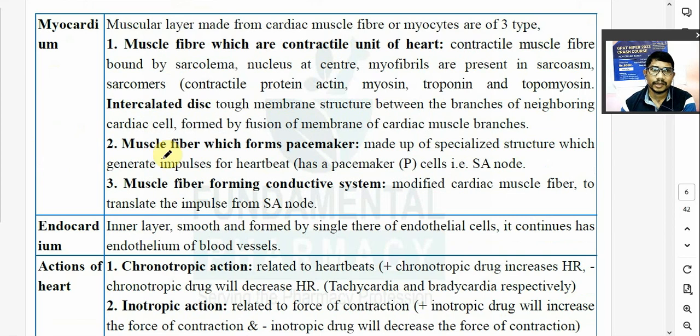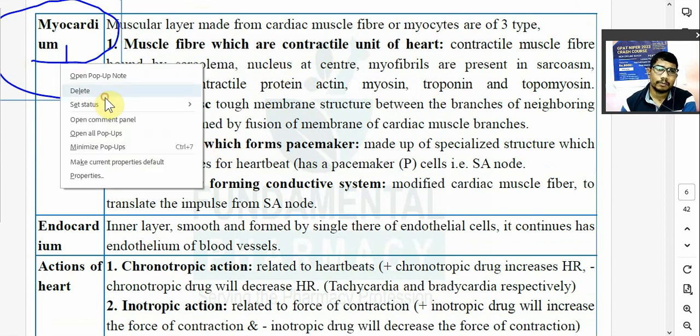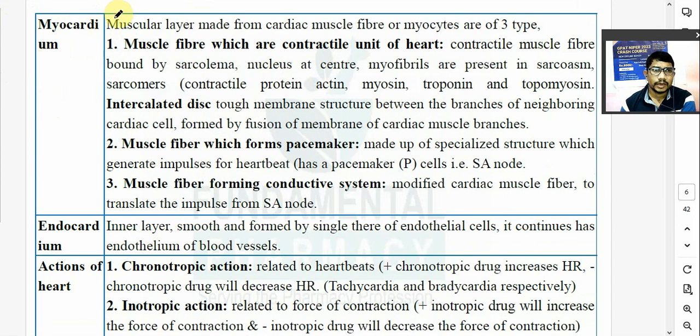Now the middle layer is known as the myocardium. So the middle layer of your heart is known as the myocardium. Middle layer जो होता है बीच में का उसको अपन myocardium बोलते हैं. And it is very important. Myocardium is very important because it is the muscular layer of your heart, and because of these muscles present in this myocardium, the heart is able to pump the blood.